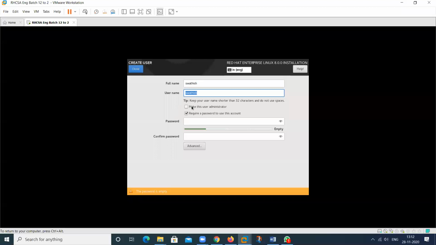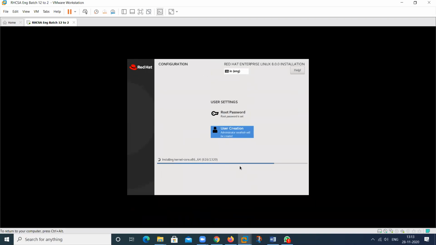Good. Okay. Then if you want to assign this particular user as a super user, as an administrator user, then click on this one. So this will become a super user, like root. If I'm not selecting this, it will work as a regular user, a normal user. So I will select here as a super user, then give the password for this particular user. When we click done one time, it will ask me two times, then again done.